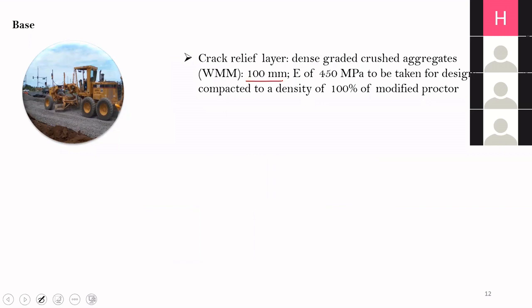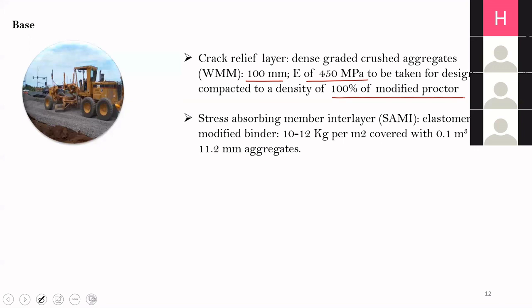The modulus of the crack relief layer is taken by a thumb rule, equal to 450 MPa, based on some testing done on such a layer. So an approximate value of 450 MPa is taken, and the crack relief layer is compacted to 100% of the modified Proctor density.